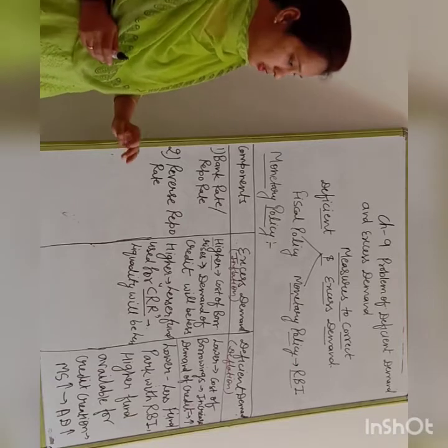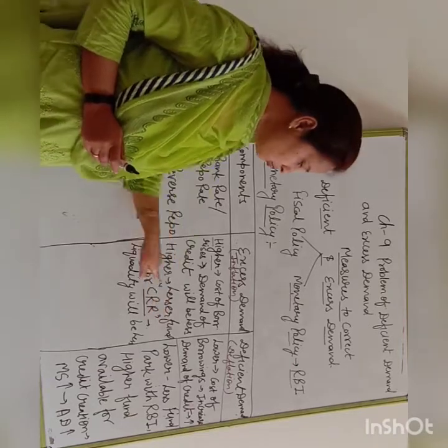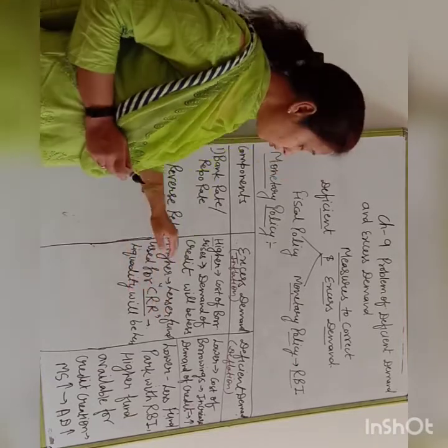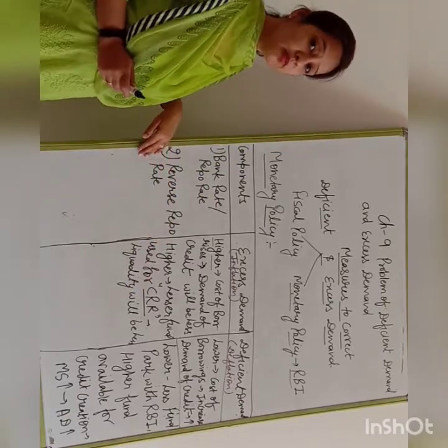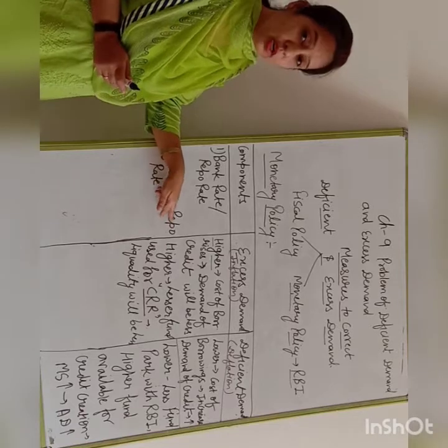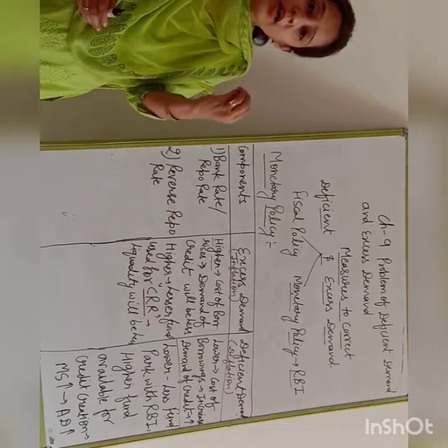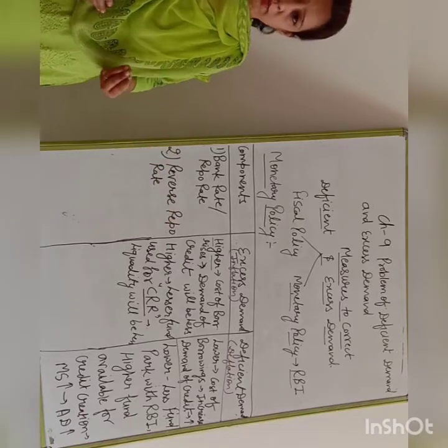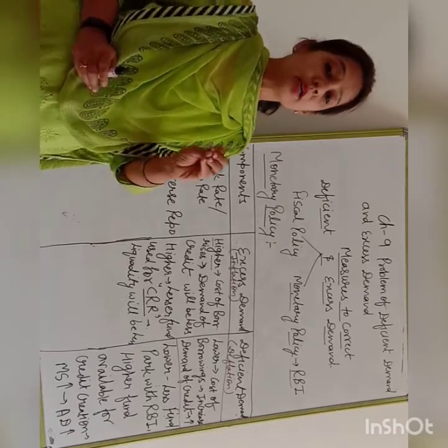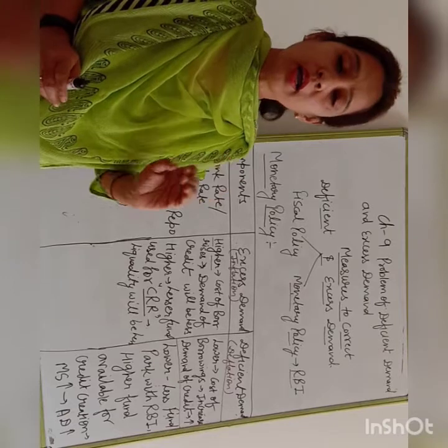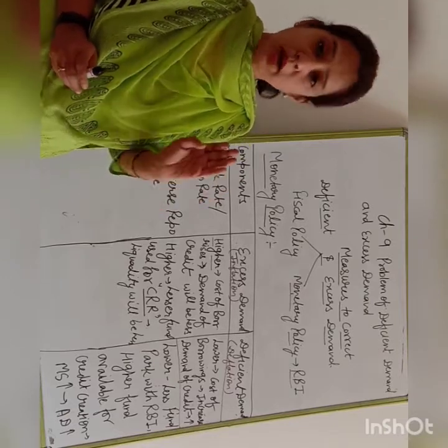In this condition, lesser funds are used for credit creation. How? Because when the RBI gives a higher reverse repo rate, it means it is giving a higher rate of interest to the commercial banks. In that condition, commercial banks deposit higher and higher amounts with the RBI.